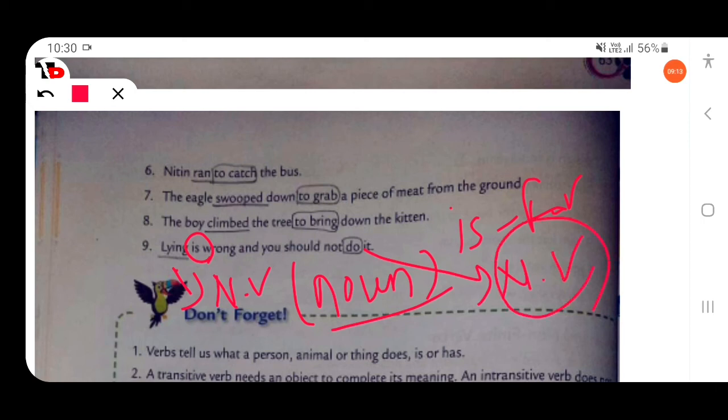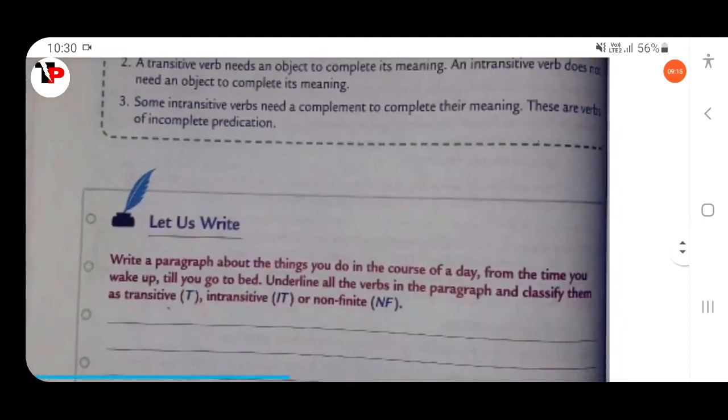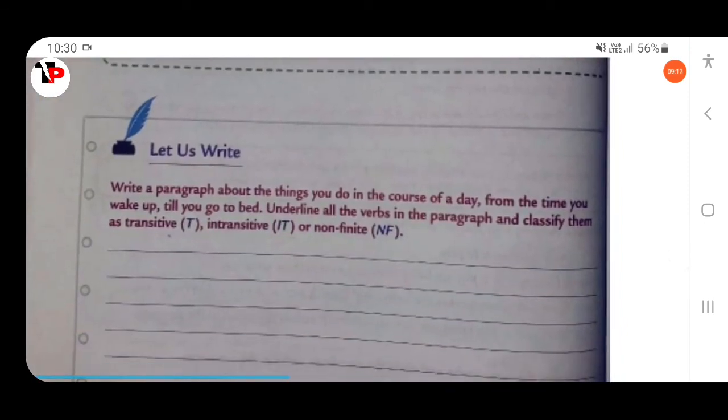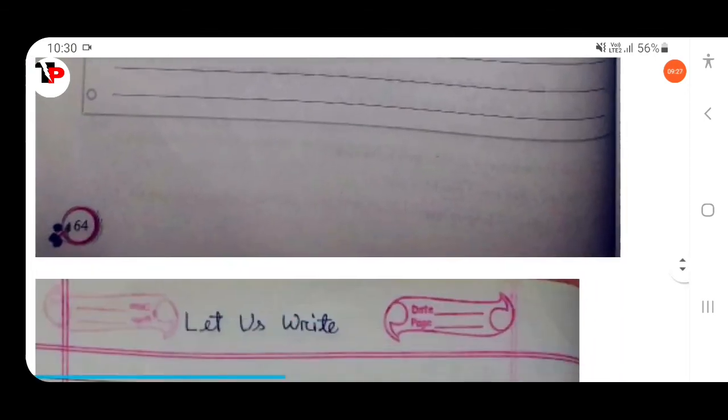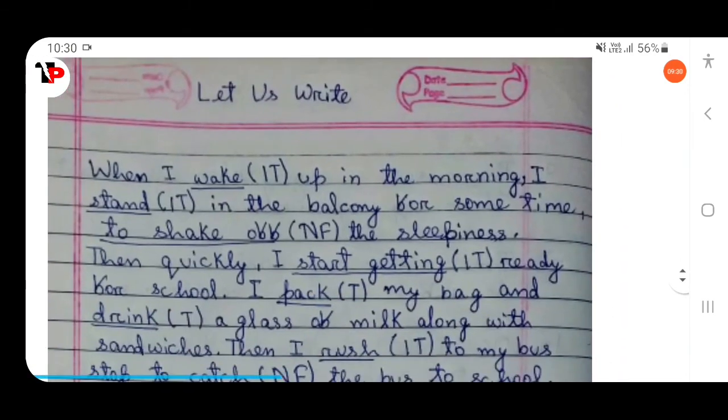Then next, let's write a paragraph about the things you do in the course of a day, from the time you wake up till you go to bed. Underline all the verbs in the paragraph and classify them as transitive, intransitive, or non-finite. So here you can write this.